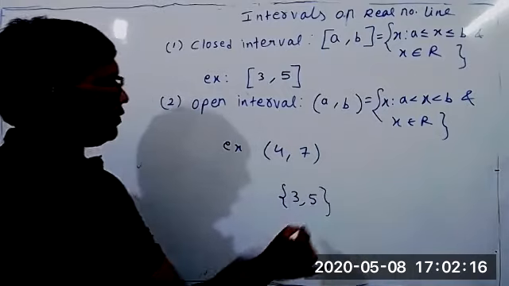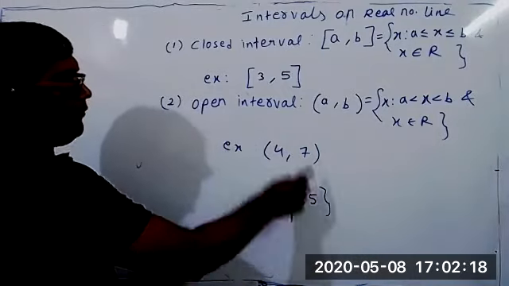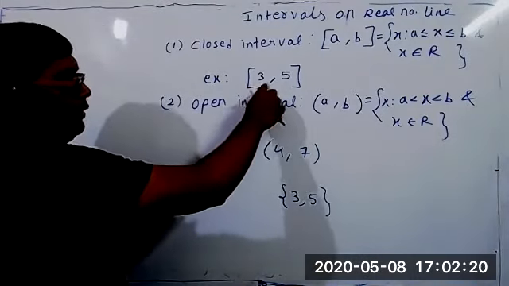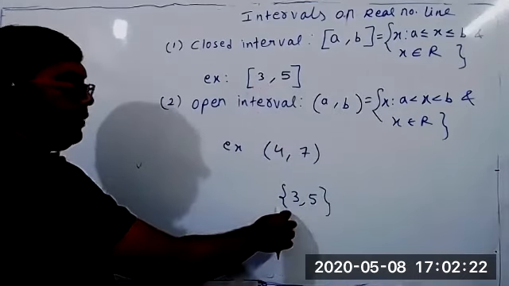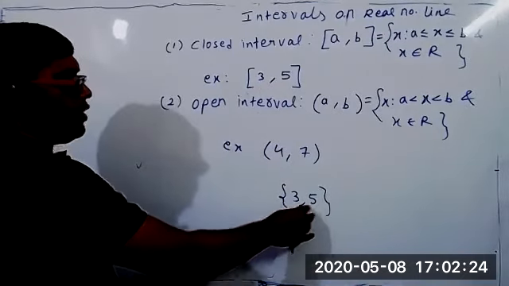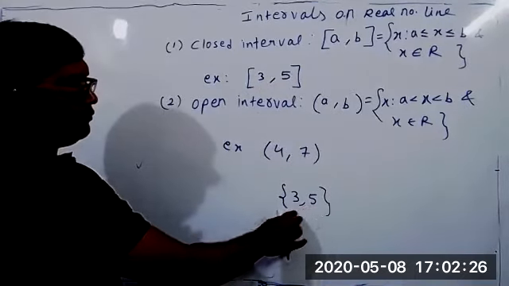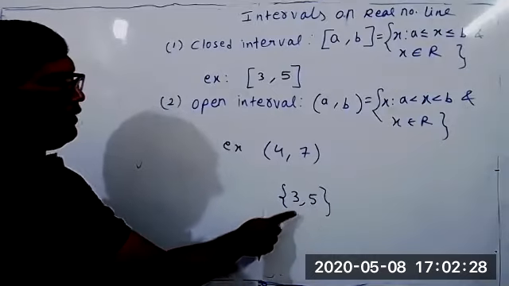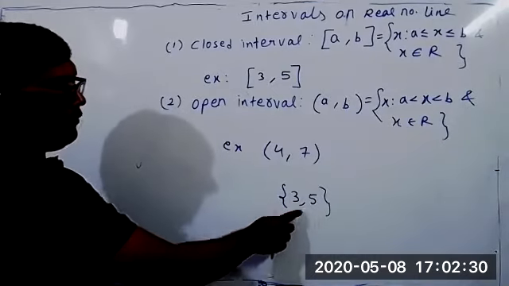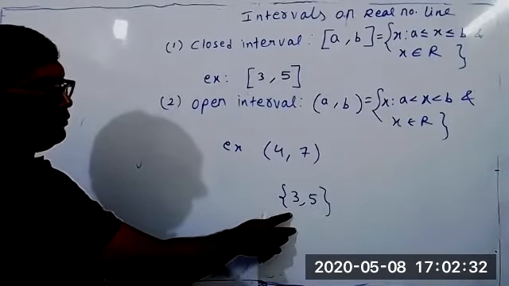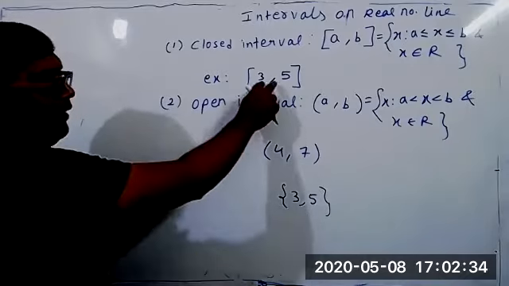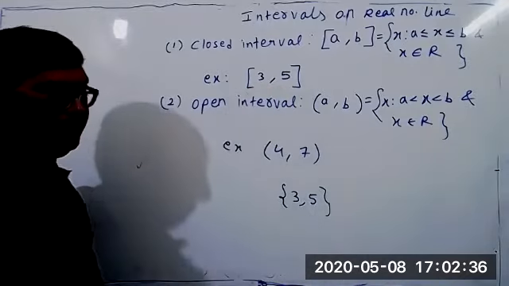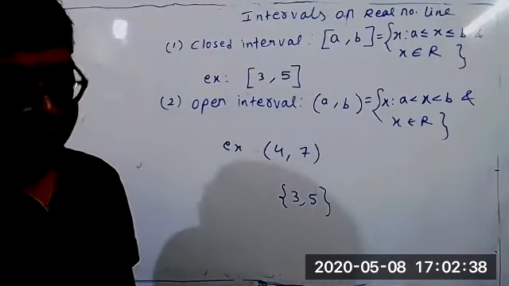Now, obviously there is a huge difference between flower bracket 3 comma 5 and closed interval 3 to 5. Curly bracket 3 comma 5 means how many elements? Two elements. But in closed bracket 3 comma 5, how many elements? Infinite.